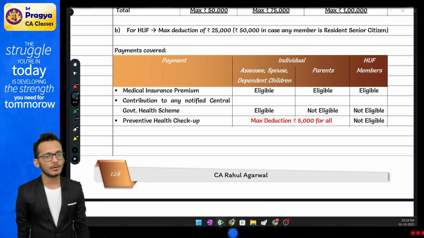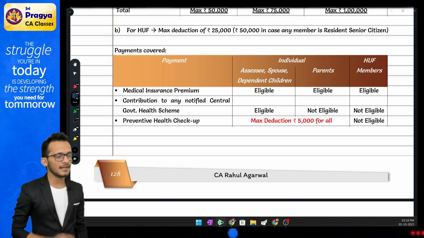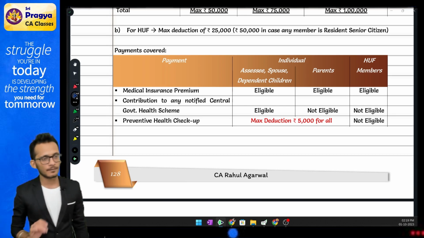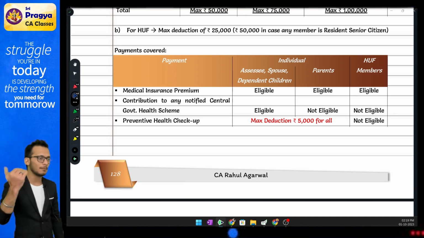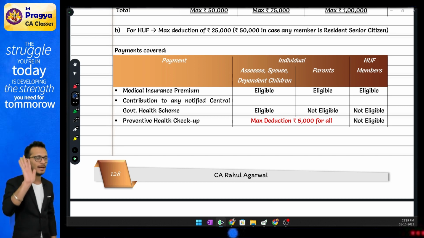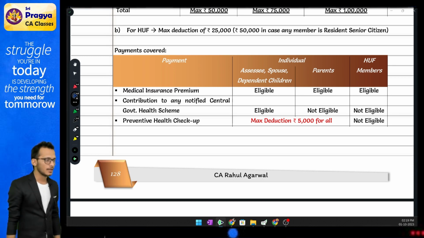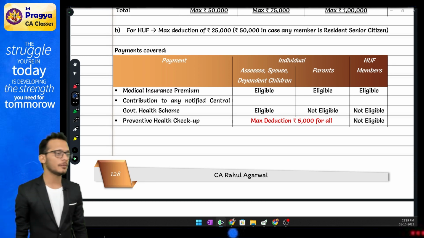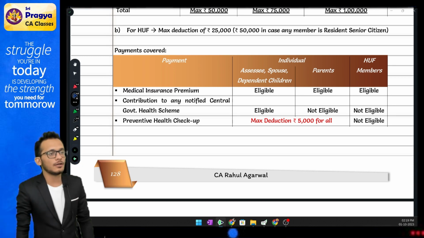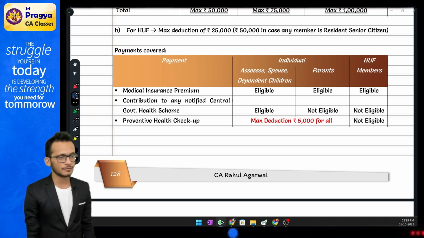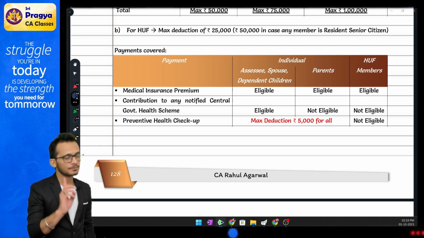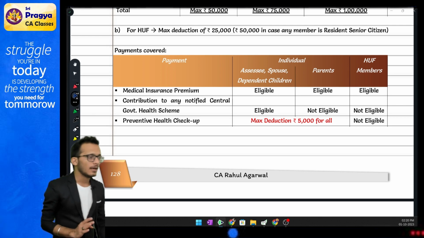For both buckets together. Rahul, which bucket should I give priority? Look at which bucket is not getting exhausted. Use that bucket. You can claim the maximum deduction. Maximum is 5,000, both the buckets put together. At the same time, they are saying, boss, if you want to make a payment under ATD, you have to ensure that all the payments happen other than by cash. Only one payment is allowed in cash. Preventive health checkups are allowed in cash.